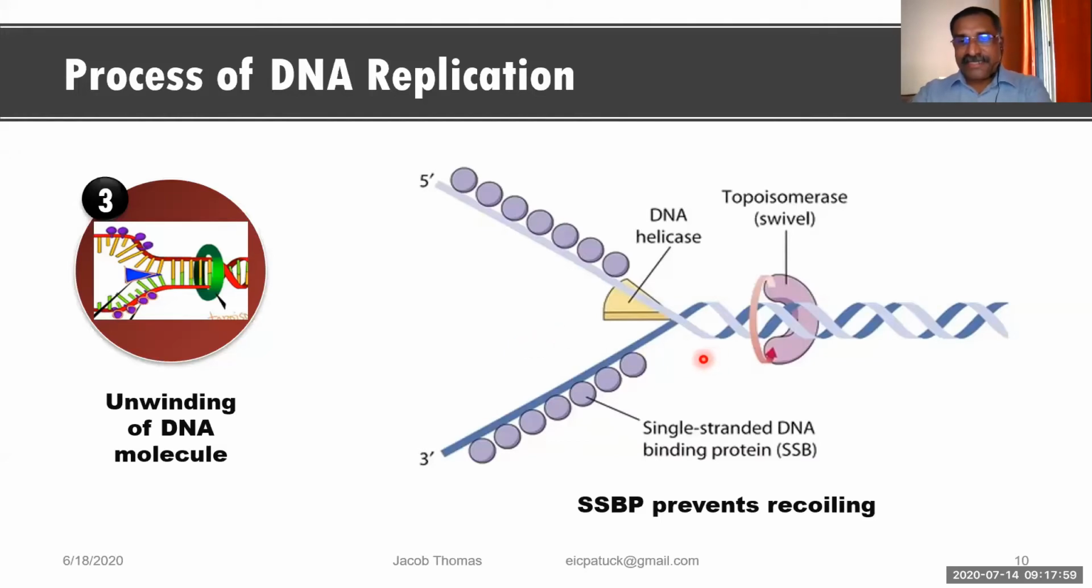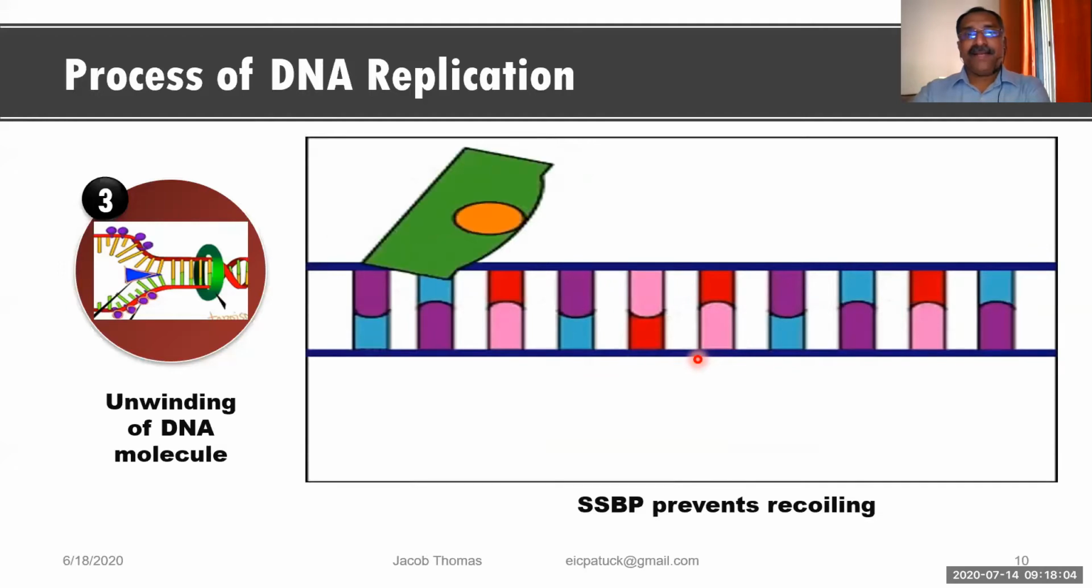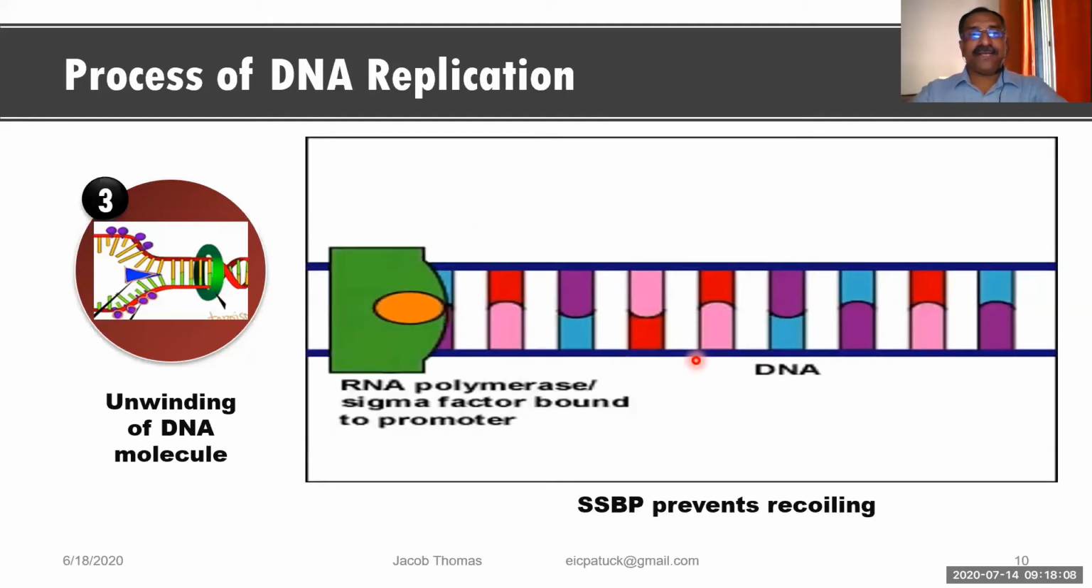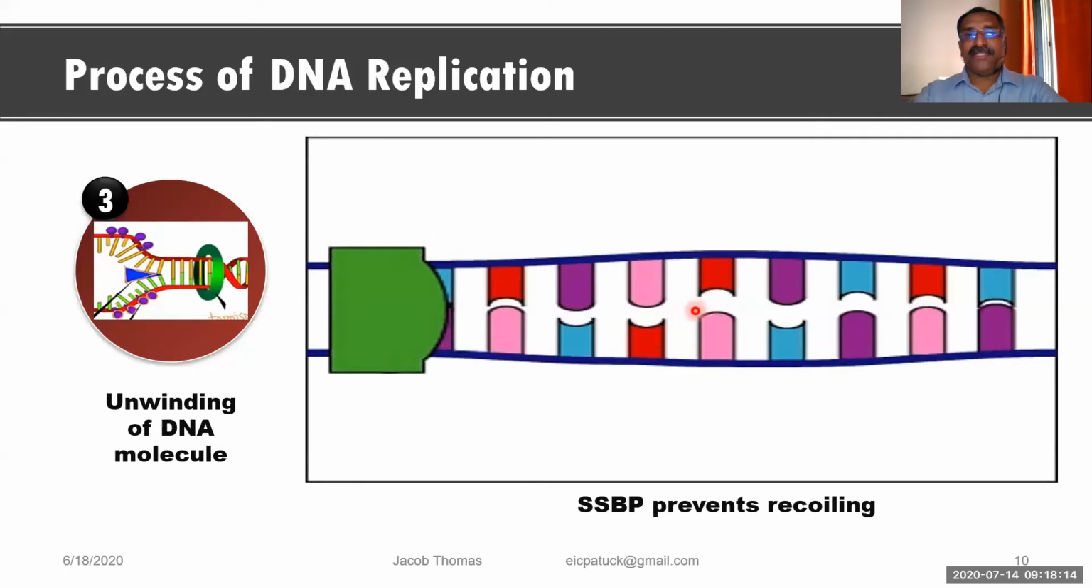Okay. So you can see the weak hydrogen bonds are breaking. And finally, what happens? Now you see this picture over here. You can see both the strands are getting separated. And when both the strands got separated in this manner, now you can see over here, it is getting separated.